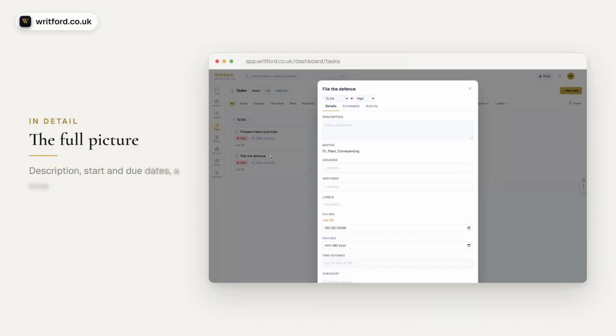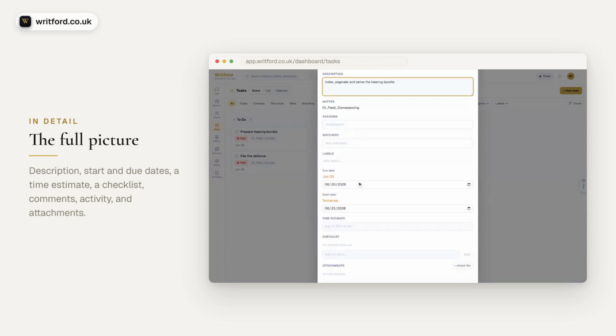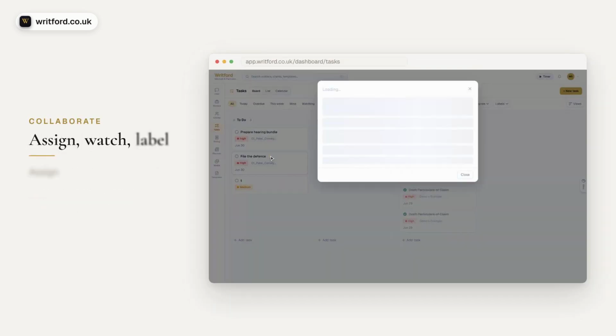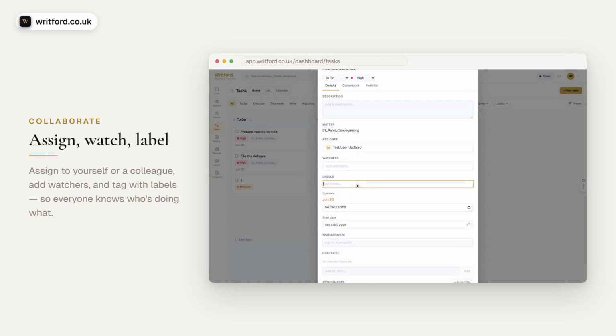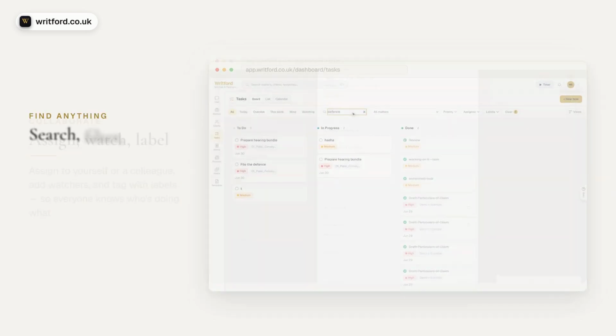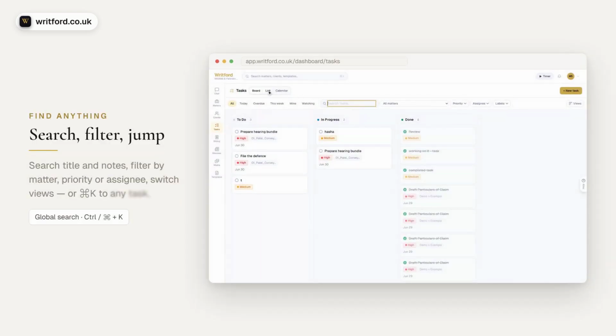Open a task for the full picture. Add a description, a start and due date, a time estimate, and a checklist of substeps, with comments and an activity trail and files attached right to the task. Assign the task to yourself or a colleague. Add watchers to keep them in the loop and tag it with labels, so the whole team knows who's doing what.